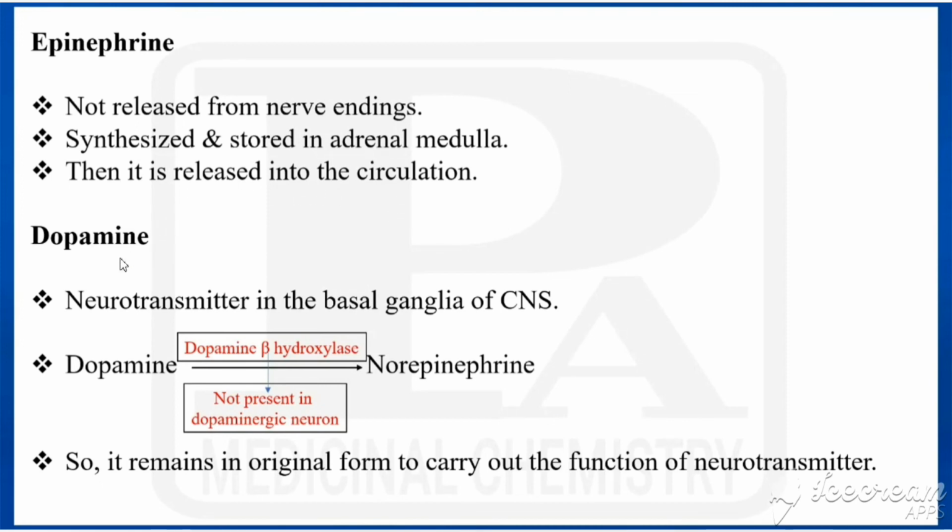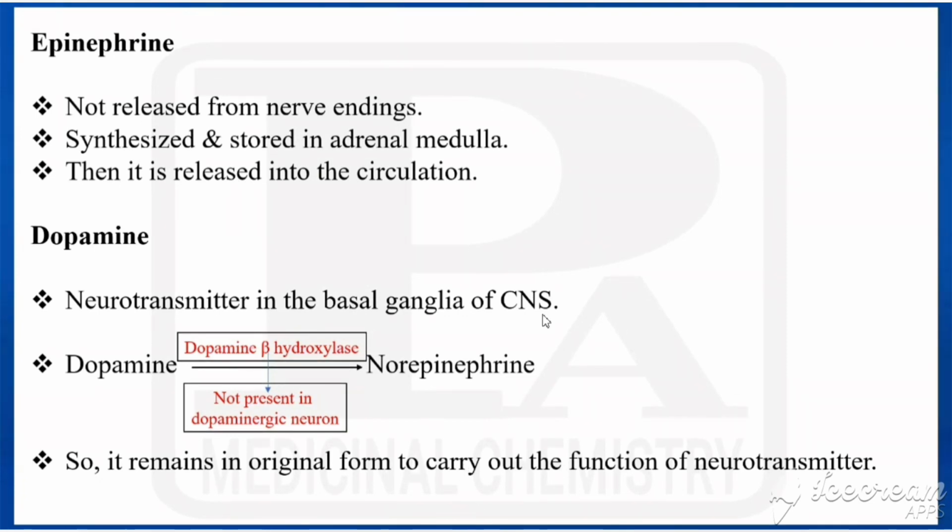The next one is dopamine, otherwise called D or DA. Dopamine is a neurotransmitter in the basal ganglia of the CNS. Already we have seen dopamine has two metabolites, one is norepinephrine and another one is epinephrine. How do we get that? With the help of dopamine beta hydroxylase, norepinephrine would be formed. This enzyme is not present in the dopaminergic neuron, so dopamine remains in its original form to carry out the functions of a neurotransmitter.